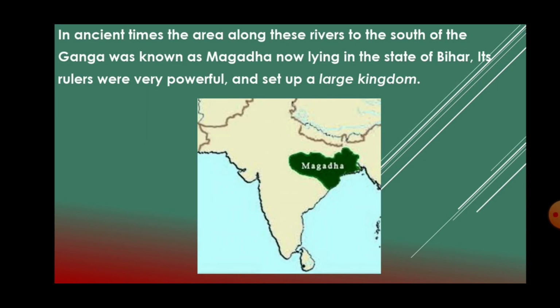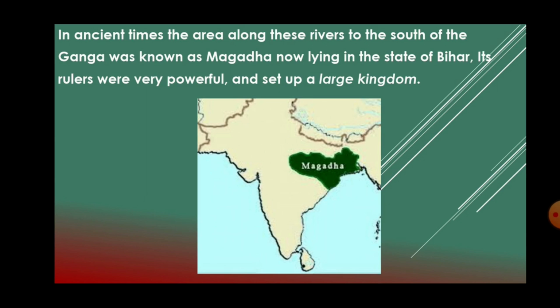Moving on, the south of river Ganga was once ruled by very powerful rulers of the Magadha kingdom. They set up a very large kingdom called the Magadha kingdom, and it was said to be very powerful because it was believed that the riverbanks of the Ganga were very fertile, and people started growing crops there, and that is how they became wealthier, and cities started flourishing around this area.